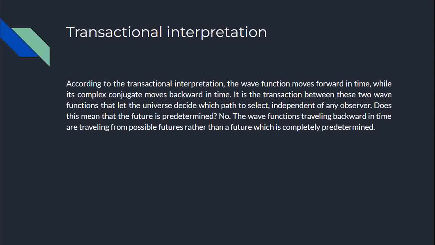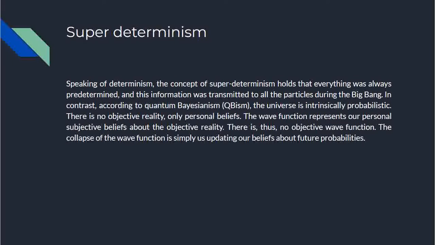Transactional interpretation. According to the transactional interpretation, the wave function moves forward in time while its complex conjugate moves backward in time. It is a transaction between these two wave functions that lets the universe decide which path to select independent of any observer. Does this mean that the future is predetermined? No. The wave functions traveling backward in time are traveling from possible futures rather than a future which is completely predetermined. So all these are philosophical interpretations of quantum mechanics.